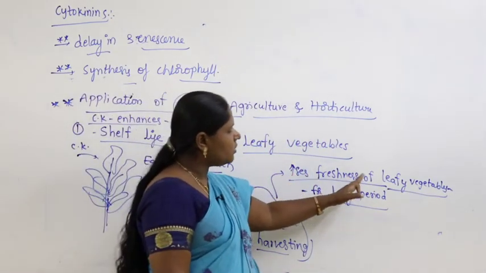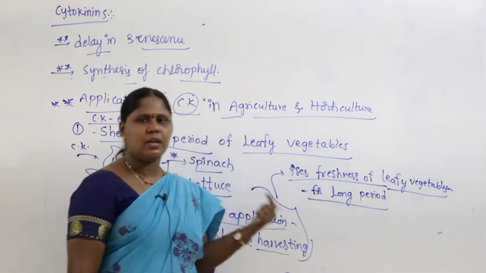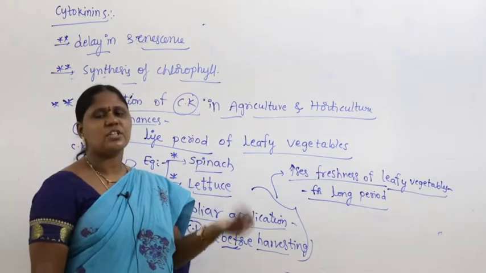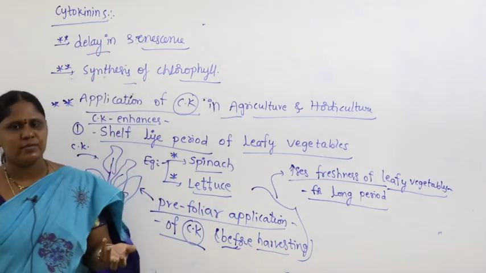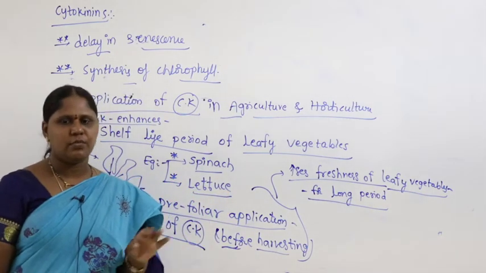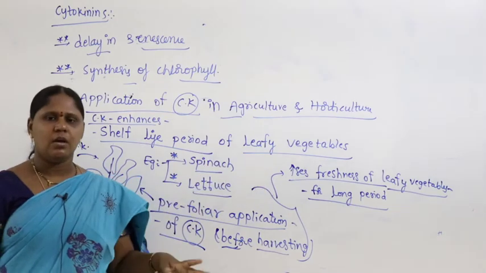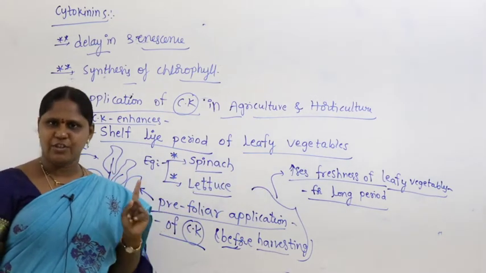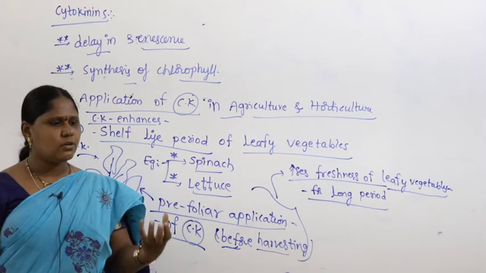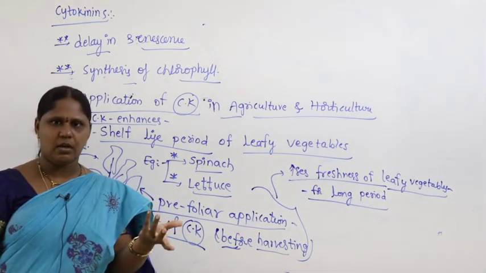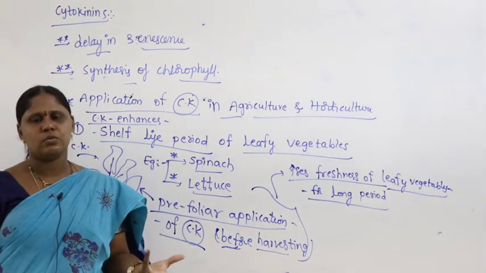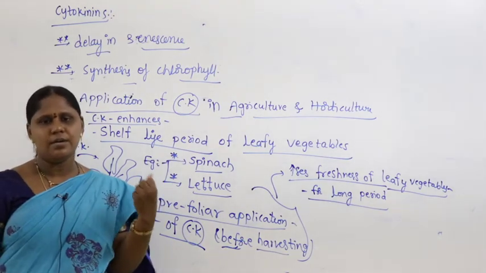They remain fresh for a long duration of time. Generally, if you leave leafy vegetables on the table, hardly a day they will be fresh, and by the next day they totally become wilted. Wilted means they become dry and lose water.